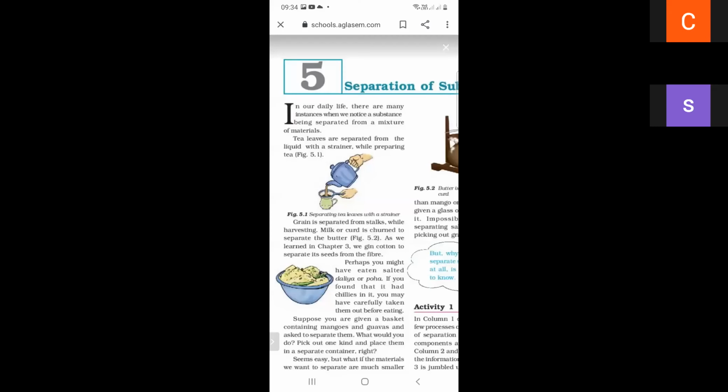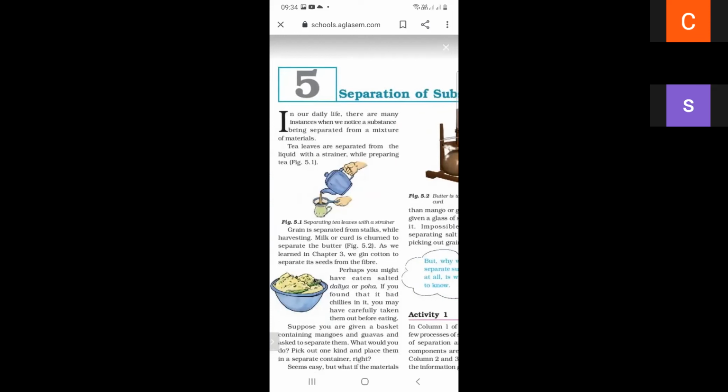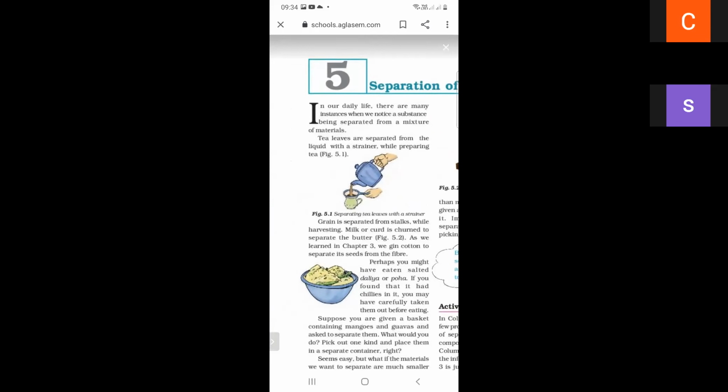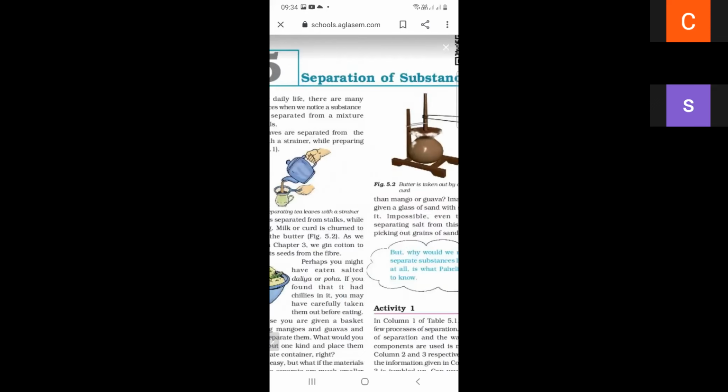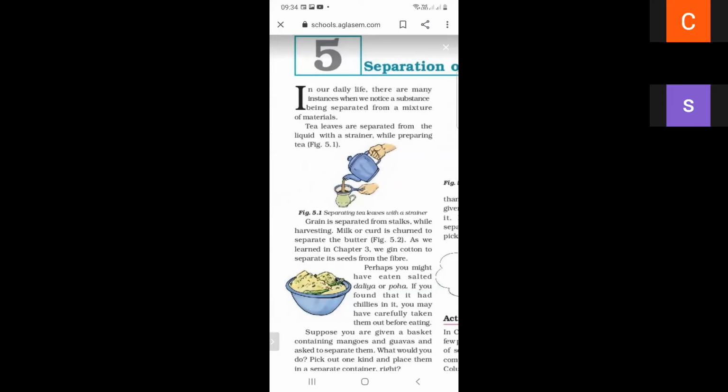Chapter 5, Separation of Substances. In our daily life, there are many instances when we notice a substance being separated from a mixture of materials.